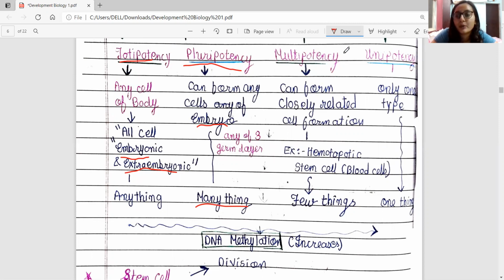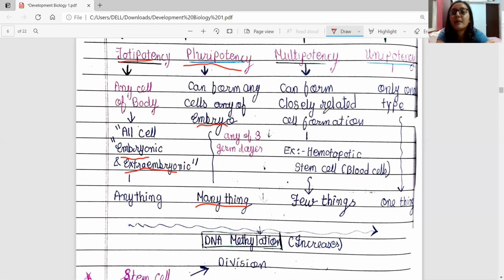Now, what is multipotency? Multipotent cells can form closely related cells, so neighboring cells can be formed. For example, hematopoietic stem cells are multipotent cells because they can form all types of blood cells, whether it is RBC, WBC, or platelets.